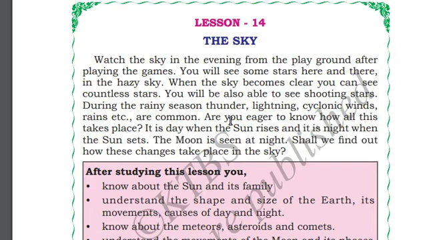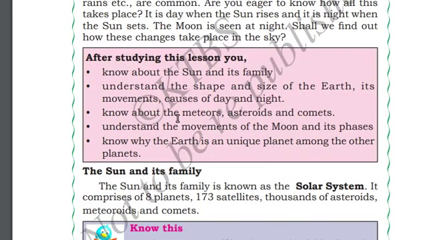There are so many things in space. We can see only a part of it during night or during day. After studying this lesson, we will know about the Sun and its family, understand the shape and size of Earth and the movement of Earth, the reasons for phenomena like day and night, know about meteors, asteroids and comets, understand the movement of the Moon and its phases, and understand why Earth is a unique planet. Yes, of course, every planet is unique.